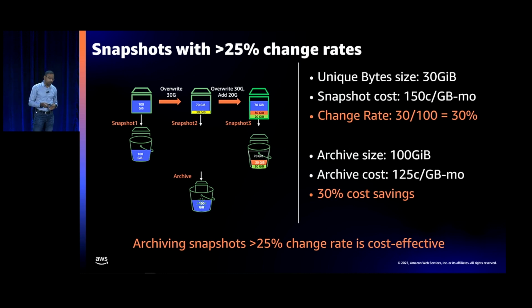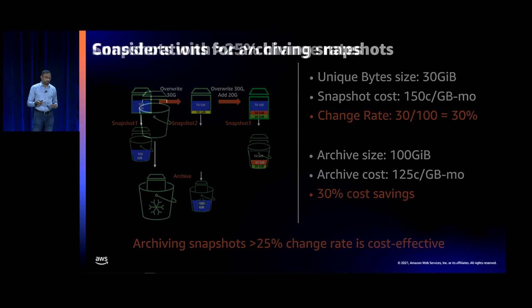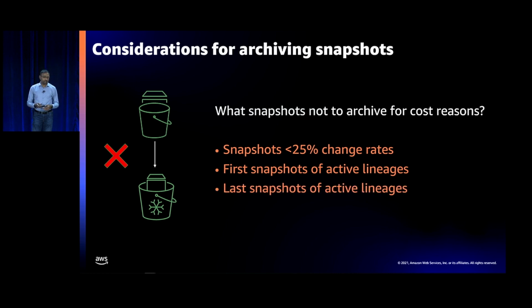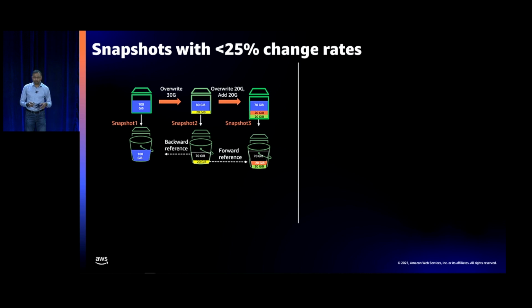and save on costs. There are some cases where you don't want to archive for cost reasons, right? And some of the cases are snapshots with less than 25% change rates, the first and last snapshots of active lineages. So let's take each of these cases.